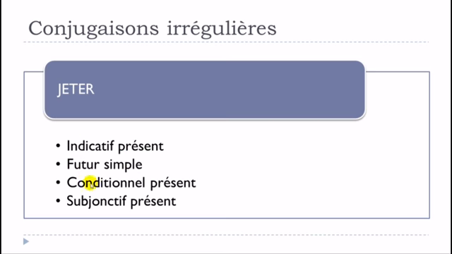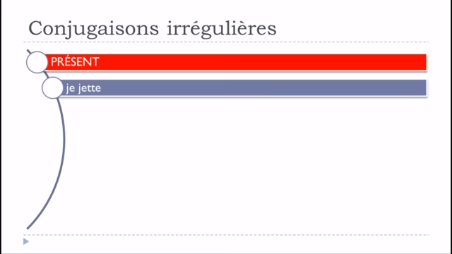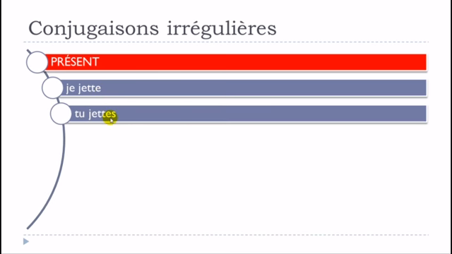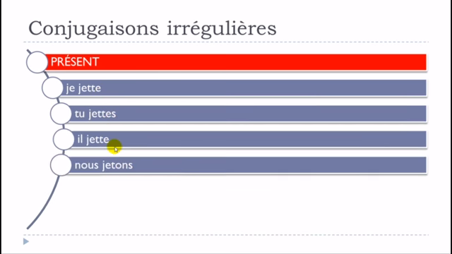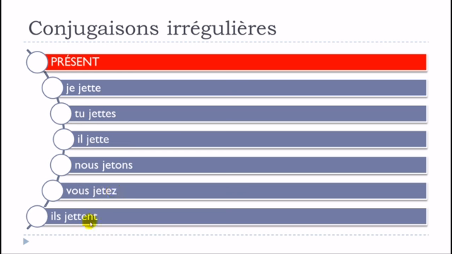But for these tenses, we will have little changes, and we'll see right away what these changes are for the présent form. It goes like je jette, tu jettes, il jette, nous jetons, vous jetez, and then ils jettent.